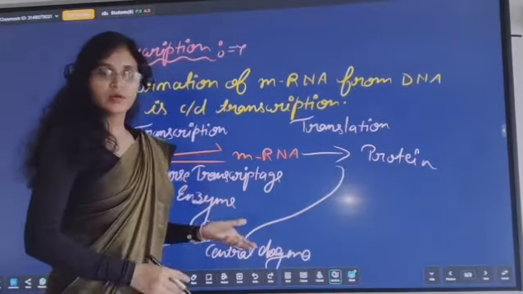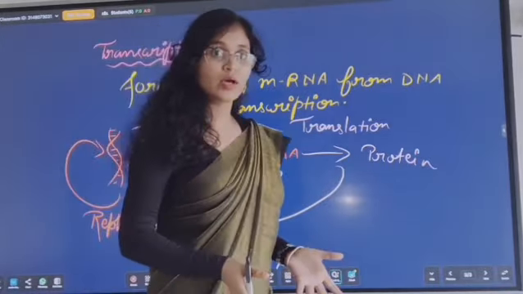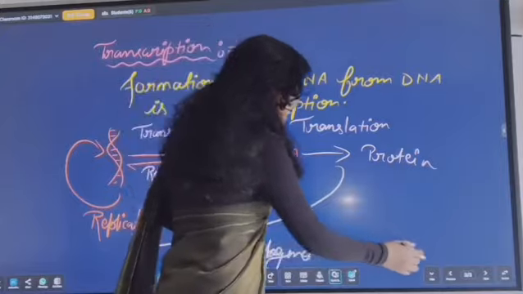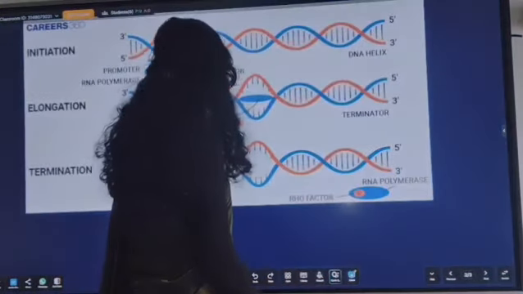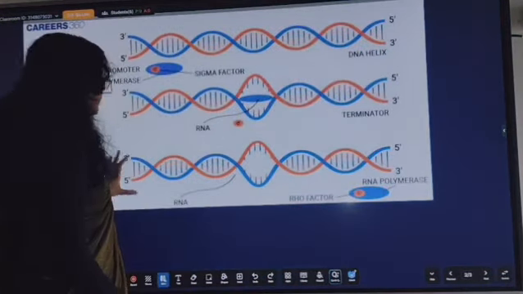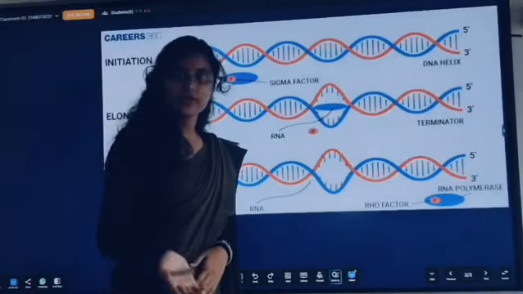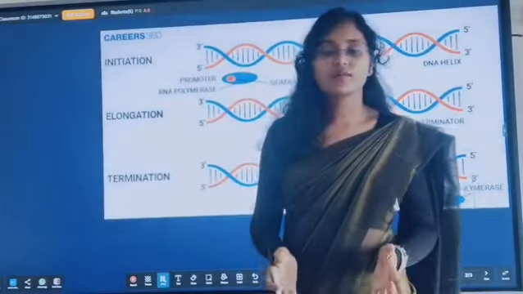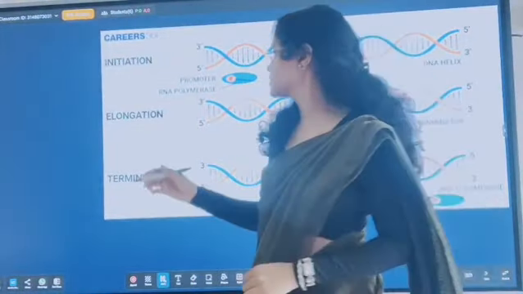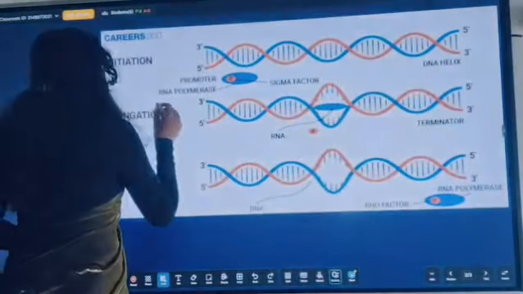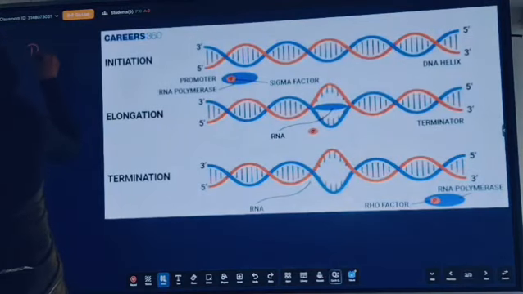Now coming to the topic, that is the prokaryote. Let's see. This is the diagram of transcription in prokaryotes. Only one enzyme is involved in the transcription, and its name is DNA dependent RNA polymerase.